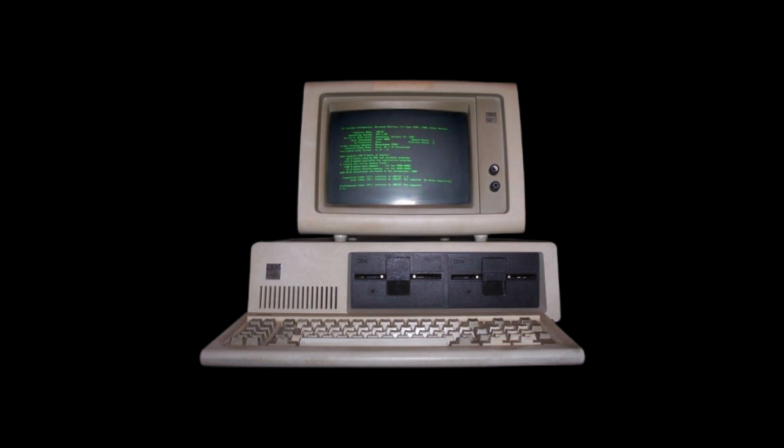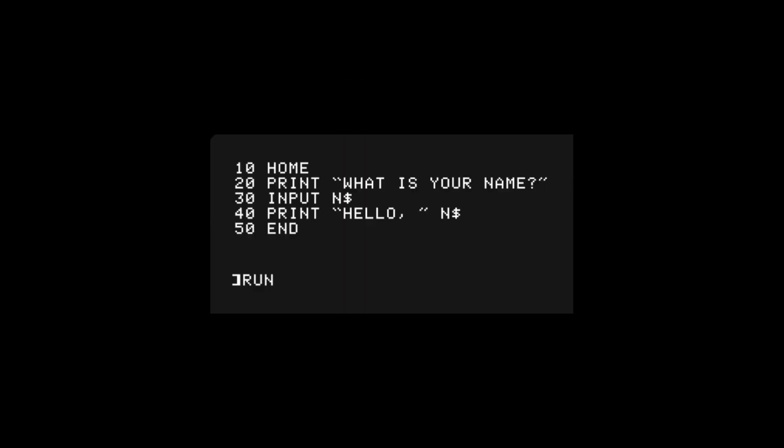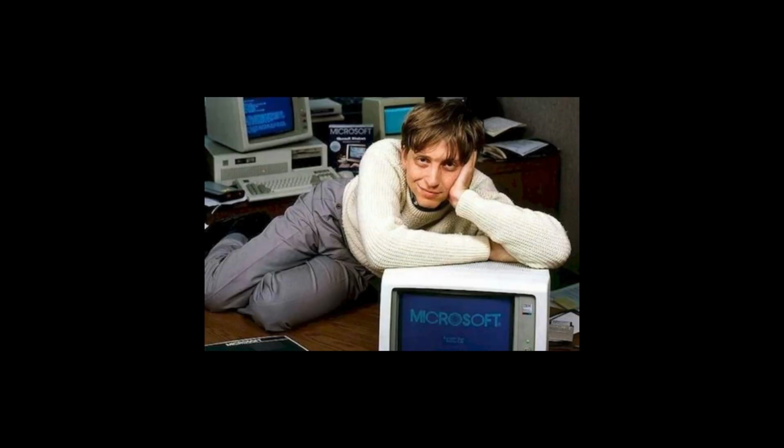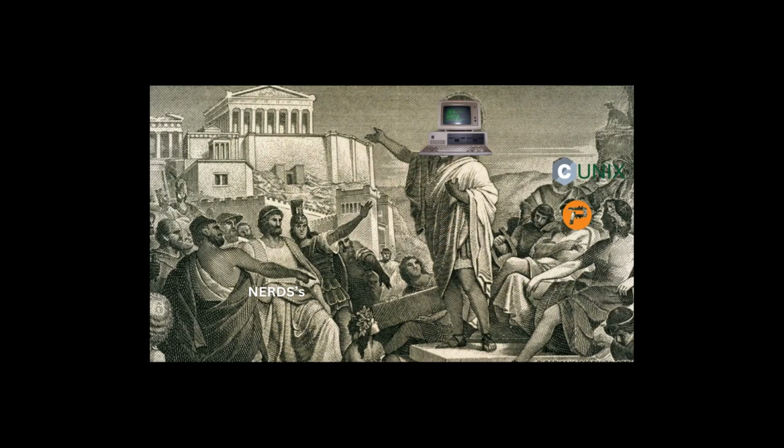Around the same time, personal computing began to take off, and beginner-friendly languages like BASIC were pivotal in introducing programming to hobbyists. Even Bill Gates started with BASIC. This democratized programming, turning it into a hobby and a profession. The 80s were a transformative period for programming.